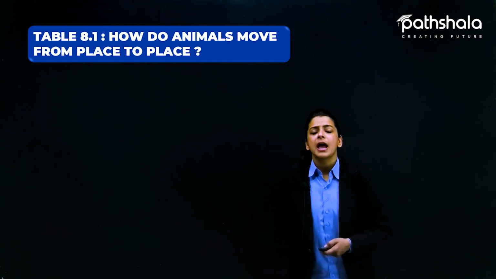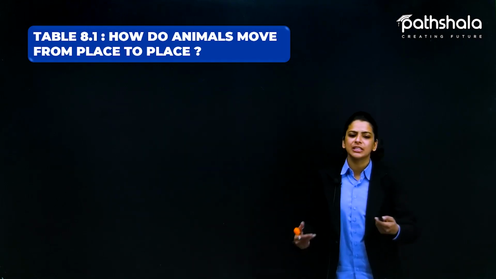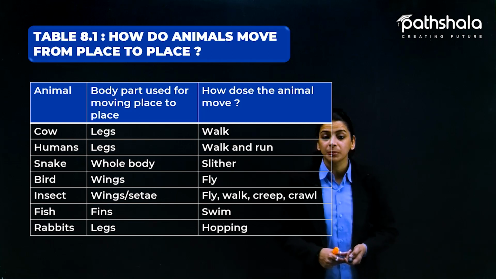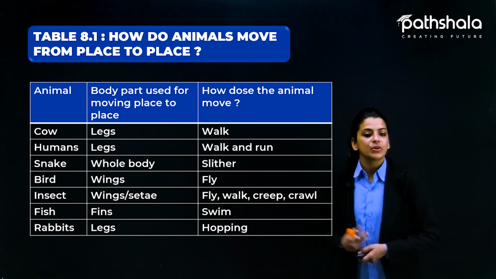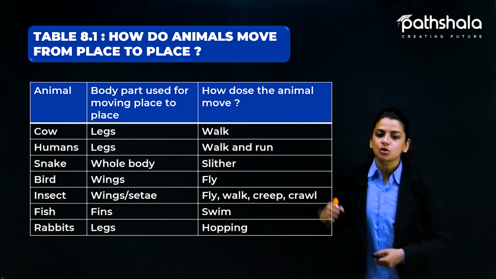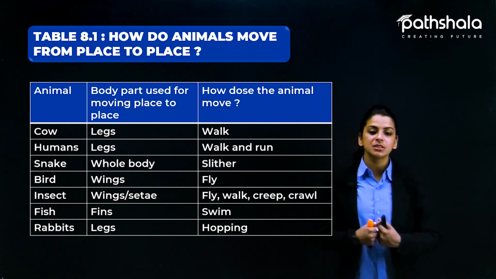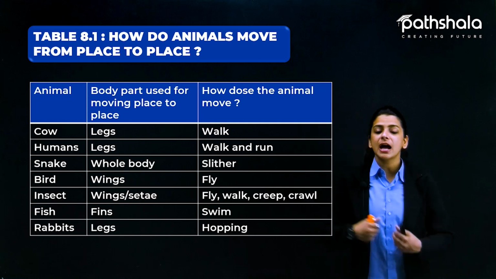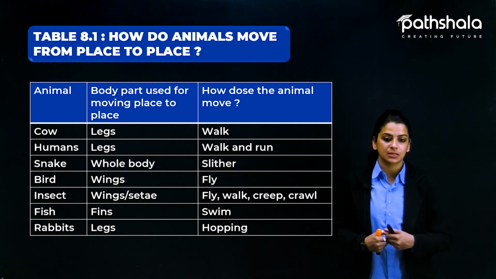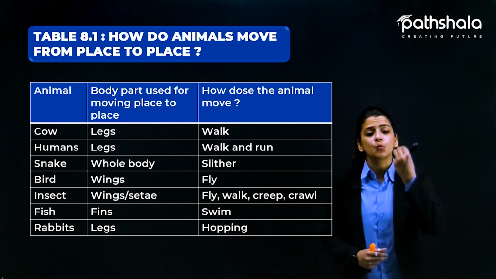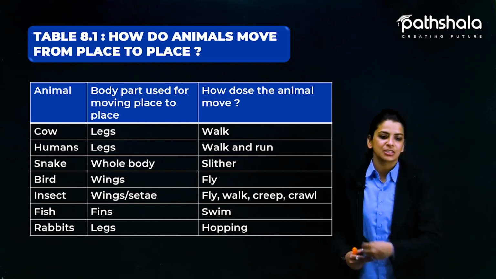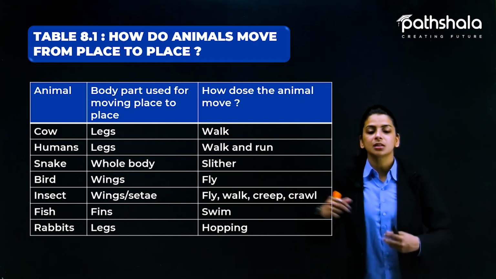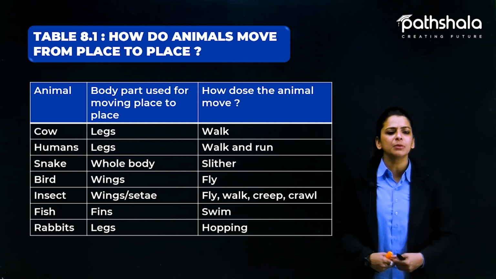Now, we are going to talk about some animals and how they move in their day-to-day life. So here is a table, and in this table we have 3 columns. The first column is for the animals we are going to talk about. In the second column, we have the body part used for moving from place to place, that is, which animal uses which body part for moving. And in the third column, we have how the animal moves.